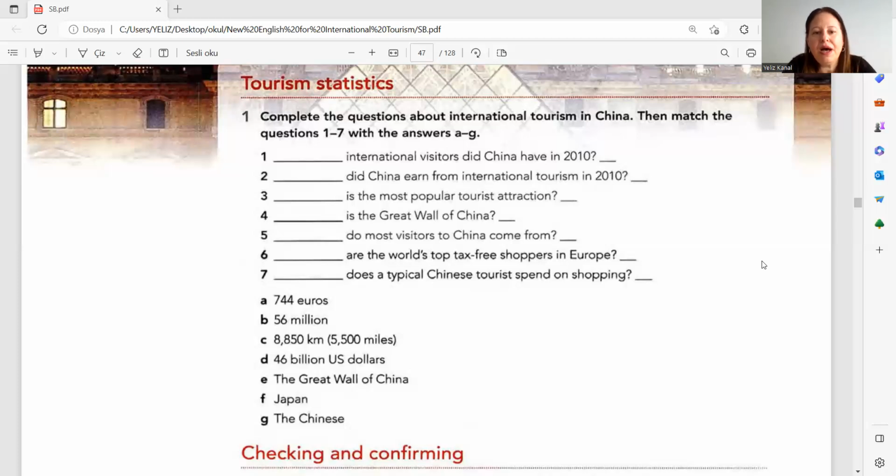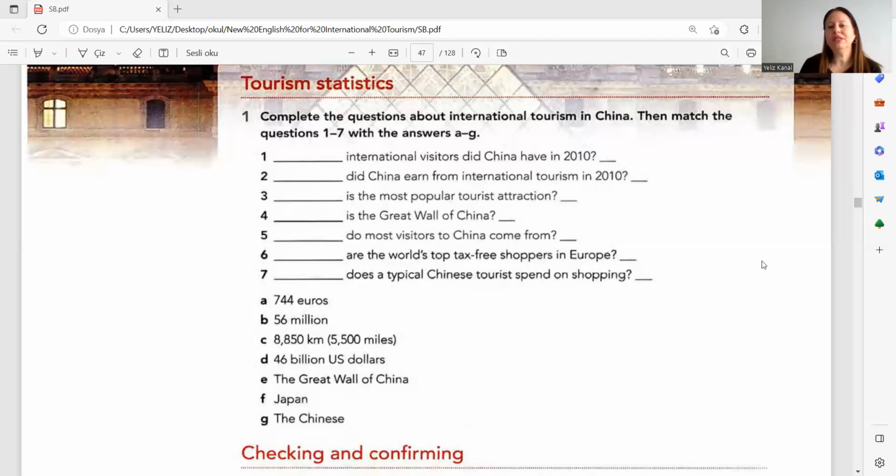Six. Blah blah are the world's top tax-free shoppers in Europe. Who are, right? Who are the world's top tax-free shoppers in Europe? And seven, blah blah does a typical Chinese tourist spend on shopping? How much, right? How much does a typical Chinese tourist spend on shopping?